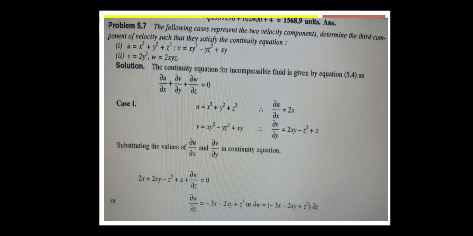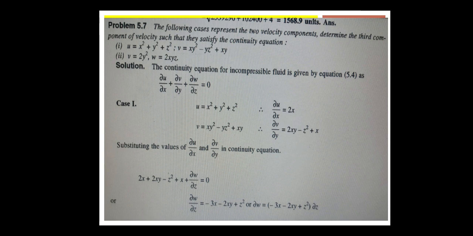Okay, now see here. What is the first case? u is equals to x square plus y square plus z square. v is equals to x square minus yz square plus xy. So here the other component is 0. The second case: v is equals to 2y square, w is equals to 2xyz. Now what to solve here?